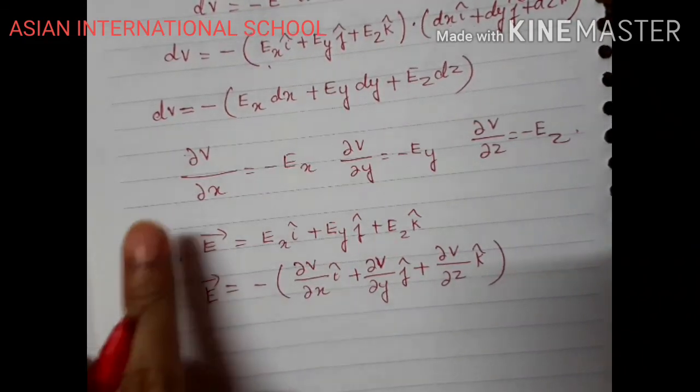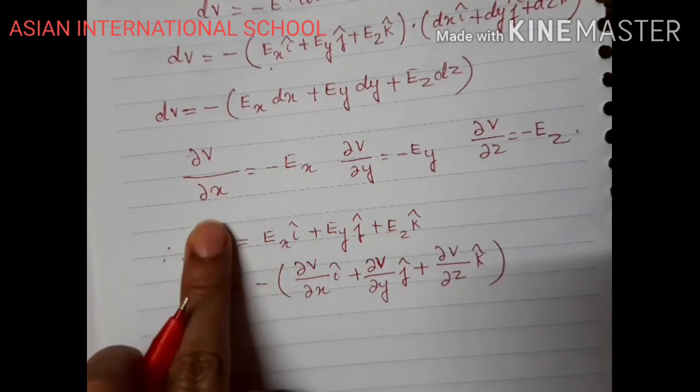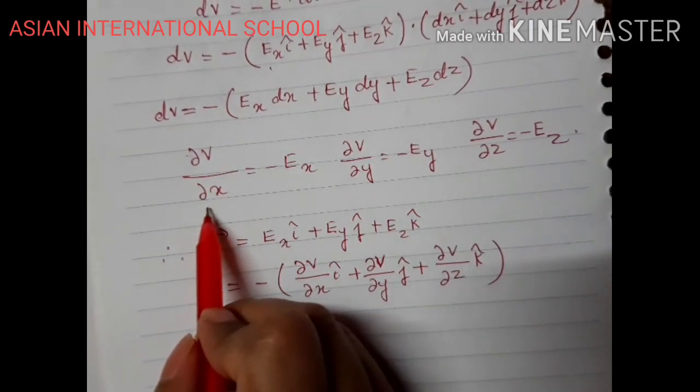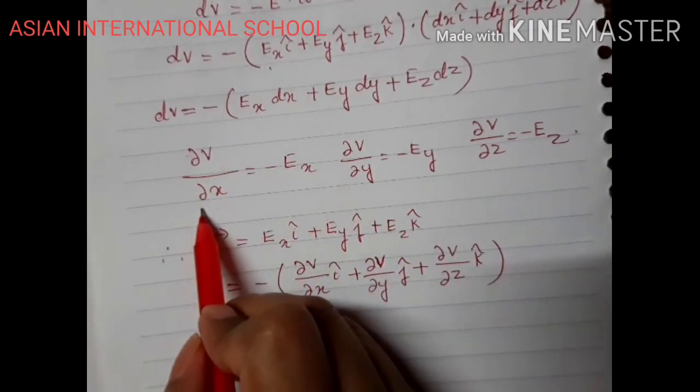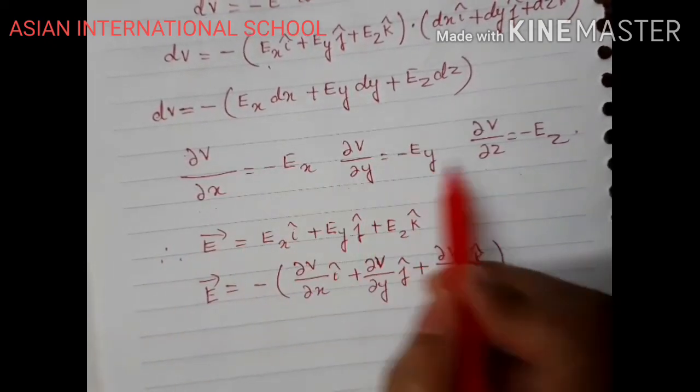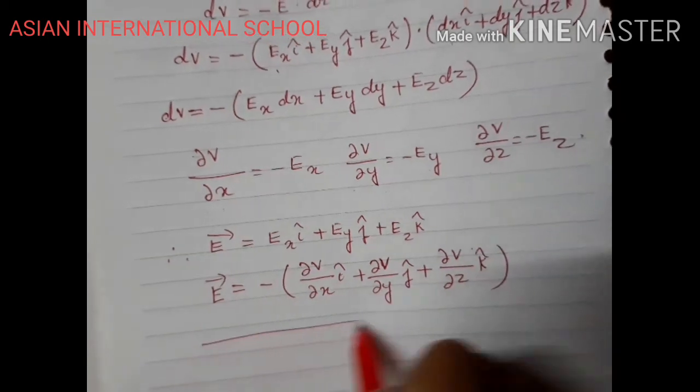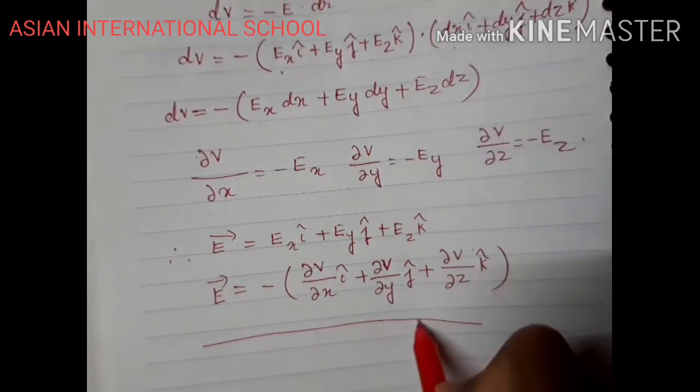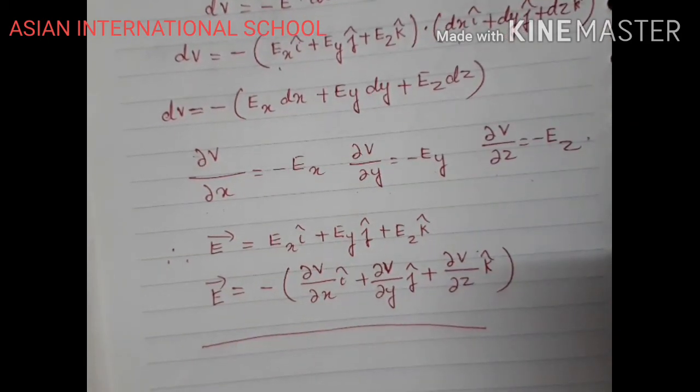So if potential is known to us, we need to do the differentiation, and hence we can find out Ex, Ey and Ez. Using this we can find out the electric field as well.